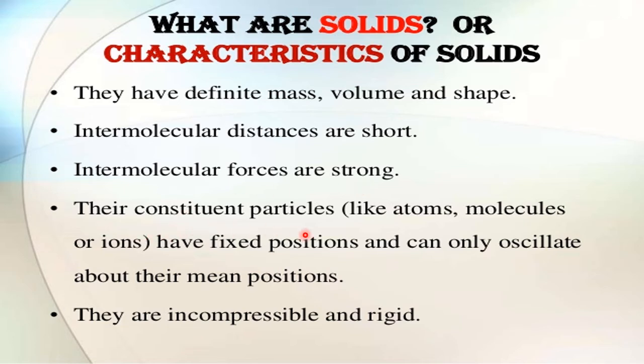Their constituent particles have fixed positions and can only oscillate about their mean positions. That means because of close packing, they are not allowed to move. They are not allowed to move, but they can oscillate where they are. They can vibrate where they are. So where is the position of the particle in that solid state? On there they can vibrate. They can oscillate. That much is allowed, but they are not allowed to move separately.